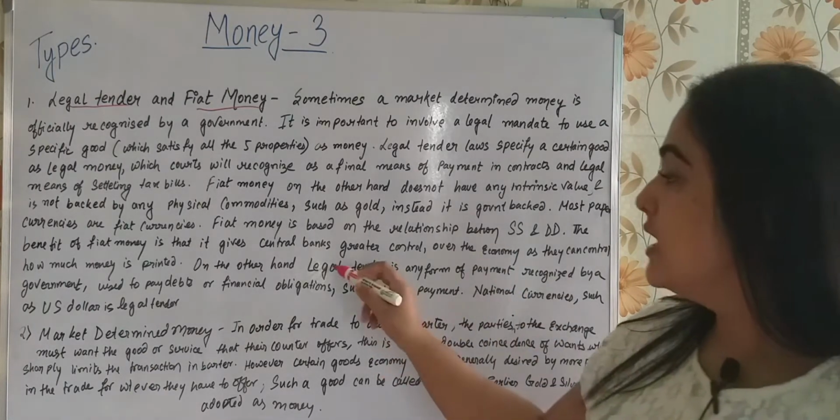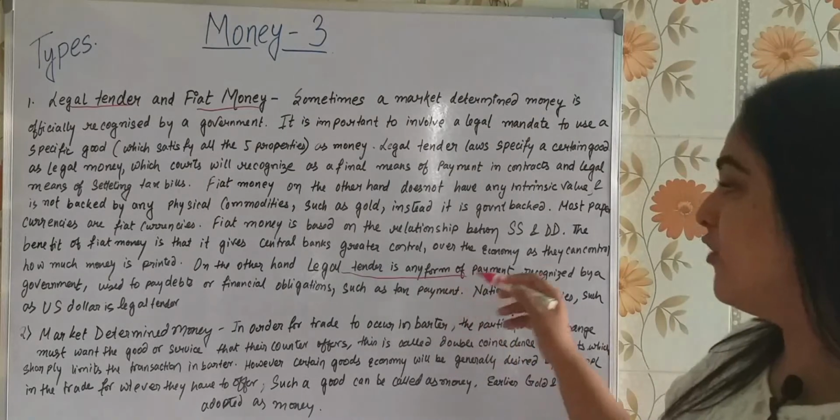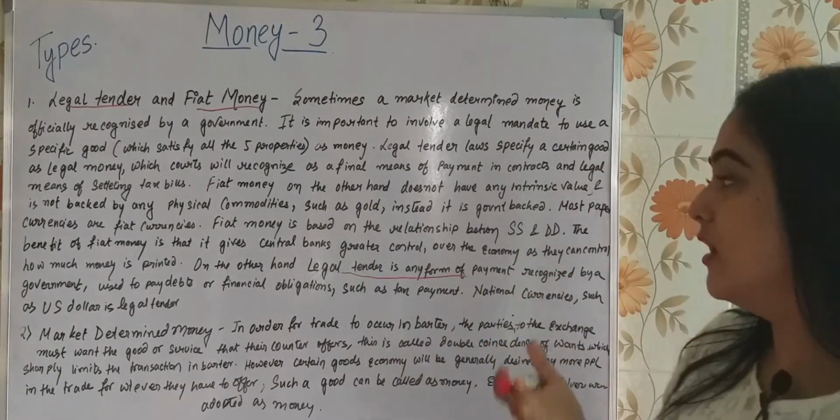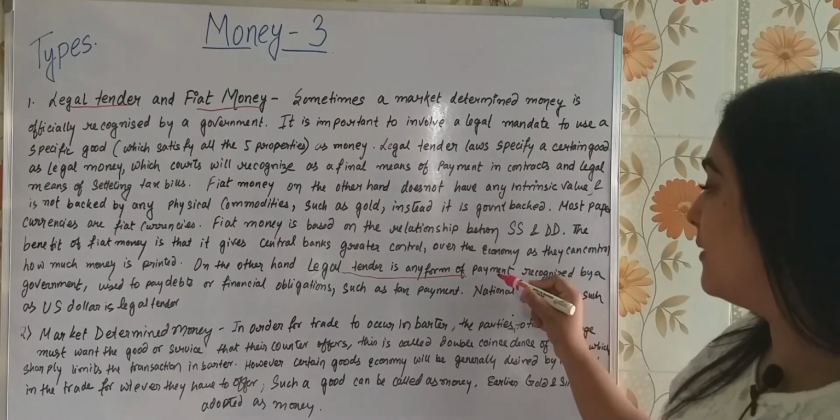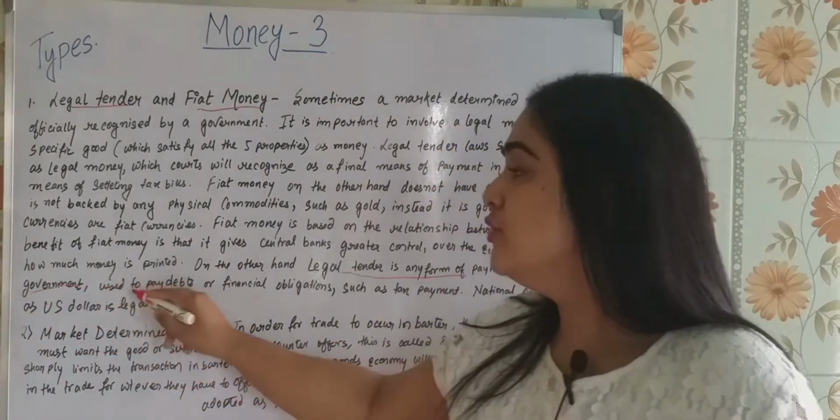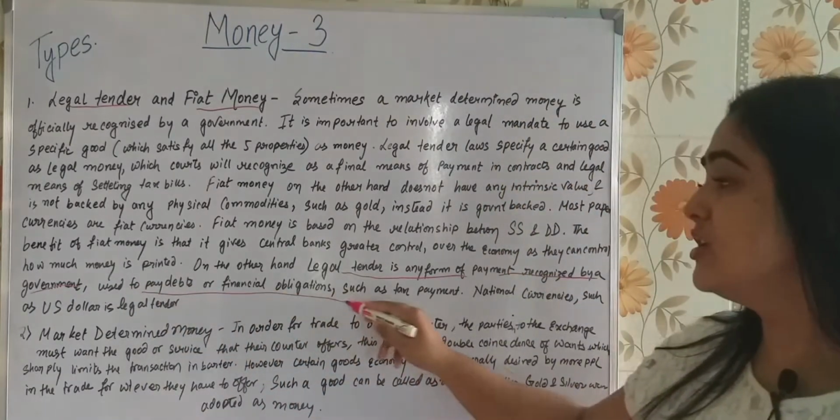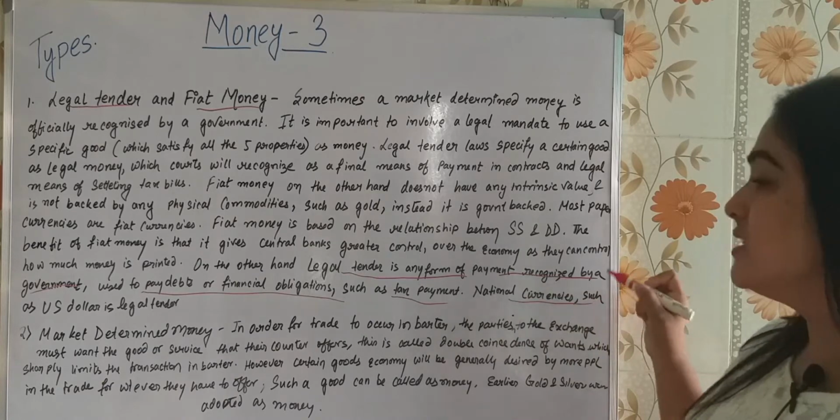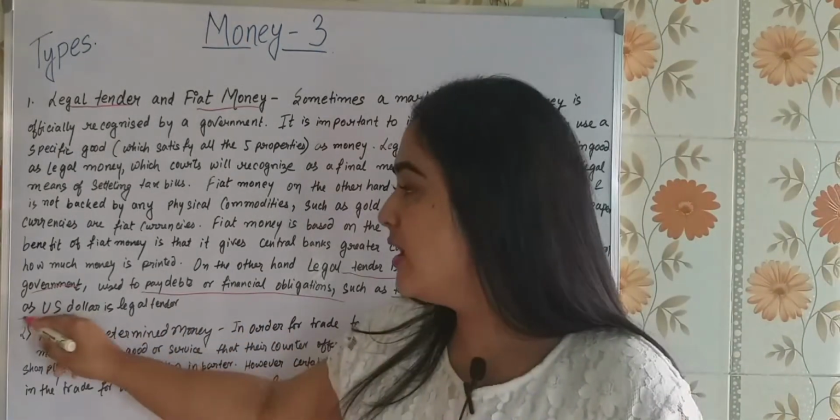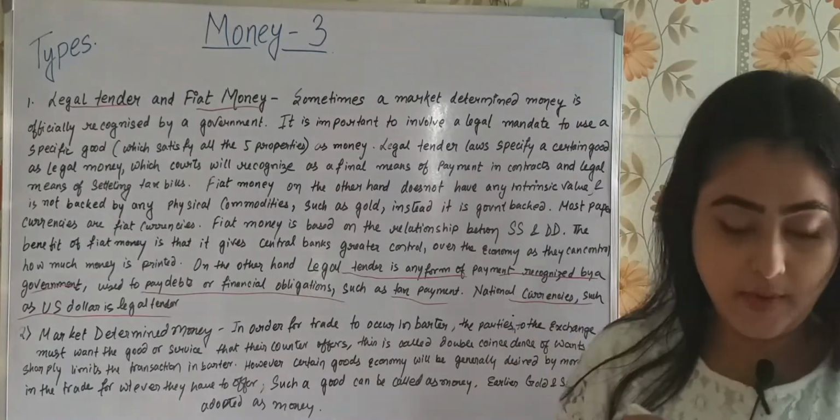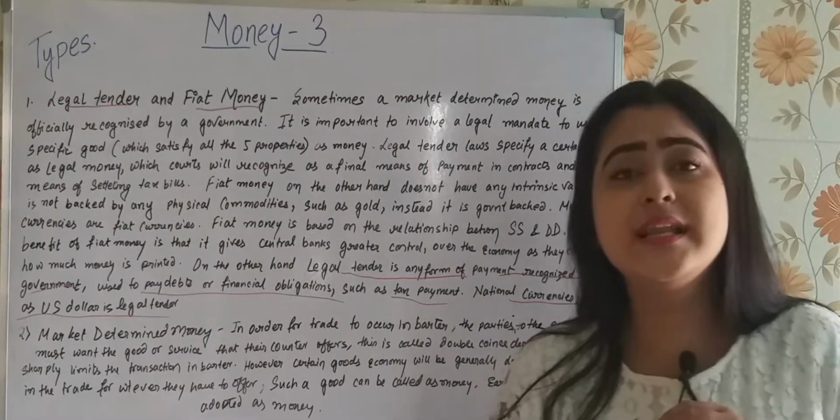You see, legal tender is any form of payment recognized by a government used to pay debts or financial obligations such as tax payment. National currencies, like the US dollar, are legal tender money. So basically, what is legal tender money?